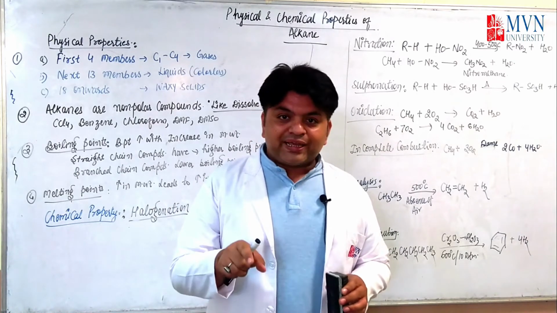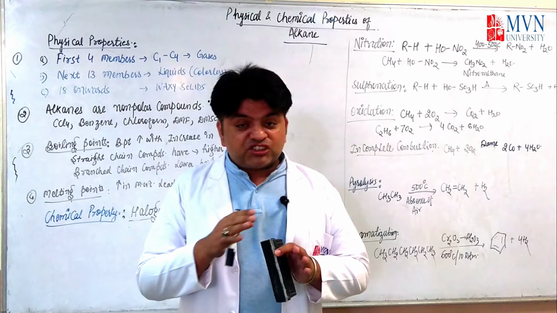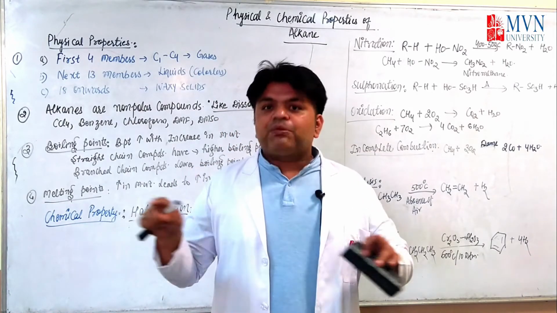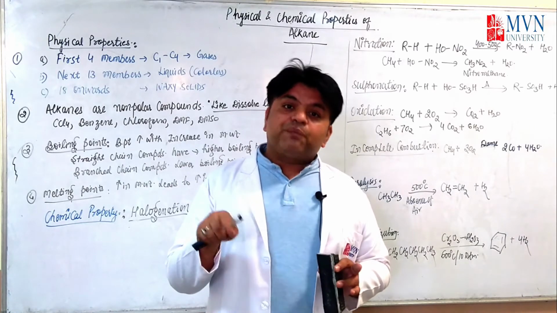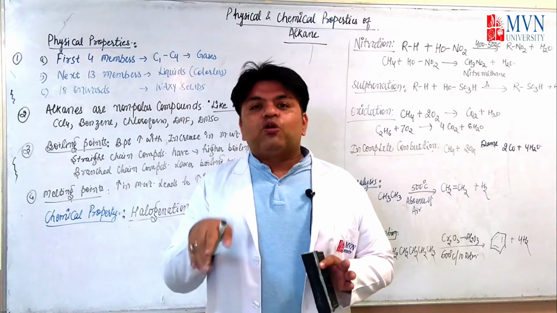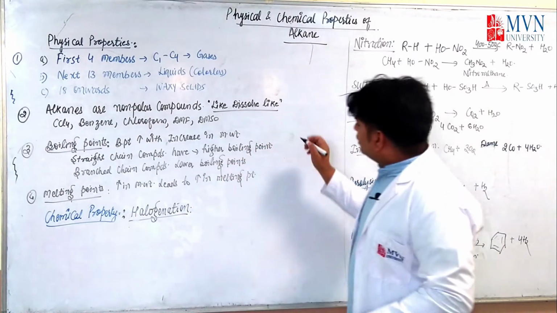But this is not the case in every situation. It depends on whether a straight chain compound or a branched chain compound is there. If a straight chain compound is there, then it has the higher boiling point. But in the case of branching, suppose there is one branch, then its boiling point will be lower in comparison to the straight one. I am giving you an example.